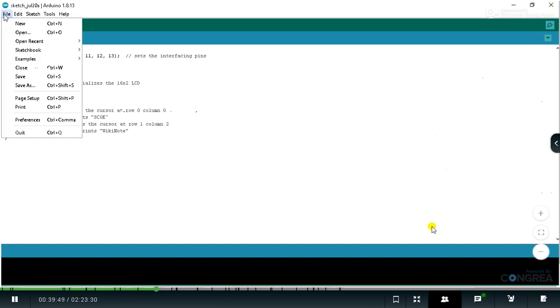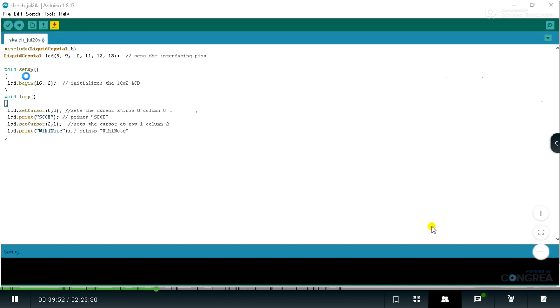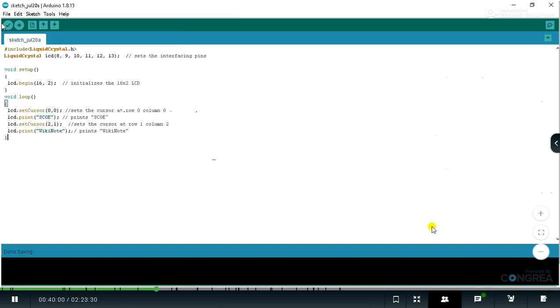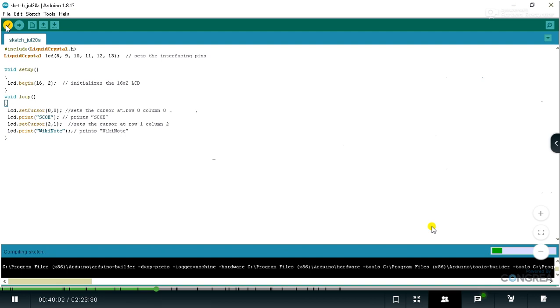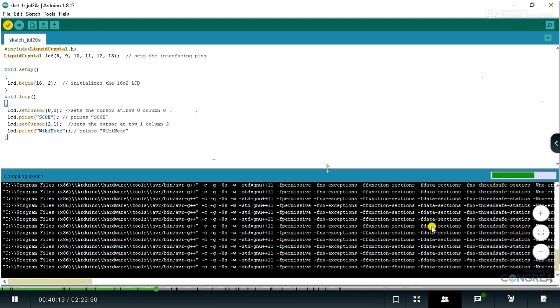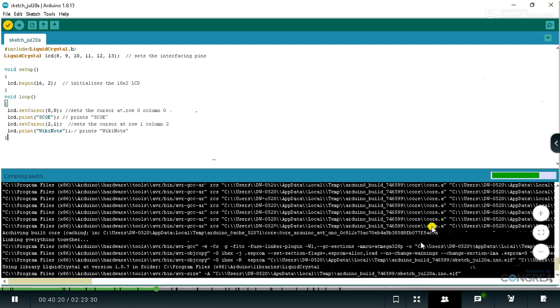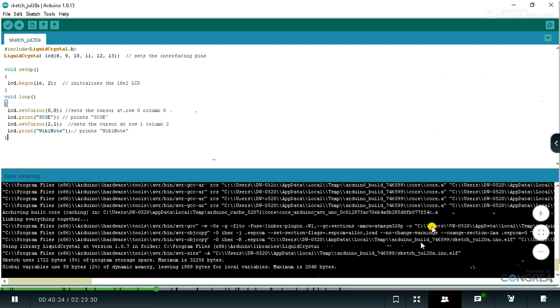So just save the code. I would like to save the code into the simulation folder. Yes, just save the code, and after that verify the code. If there are any errors in the code, then it will show an error. If not, then its .hex file is going to be generated. So it's showing me the process of compiling and all. Okay, so done with this. So this is going to be our file that I have to copy now.